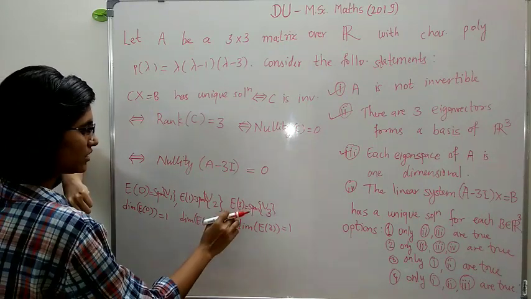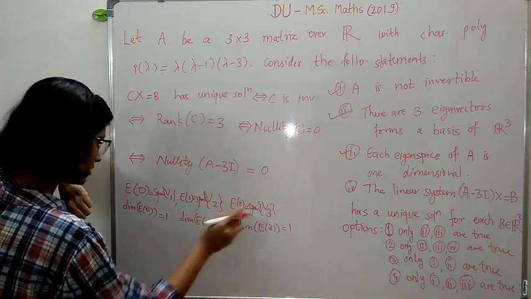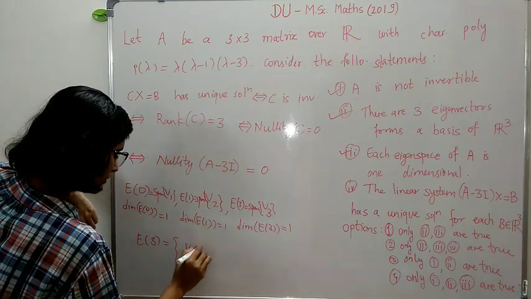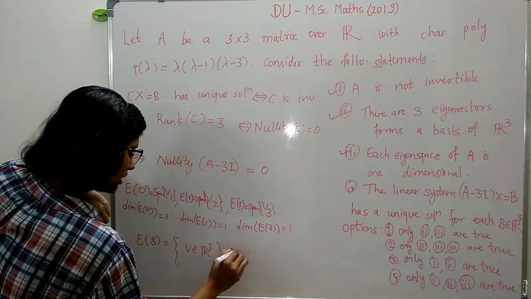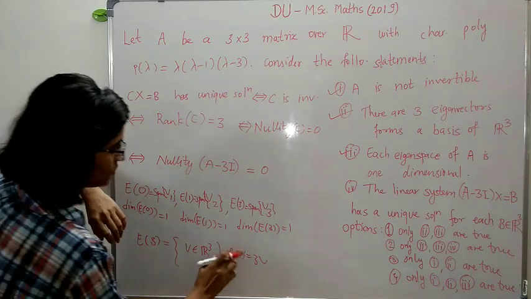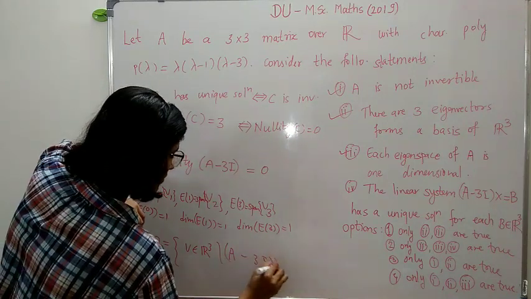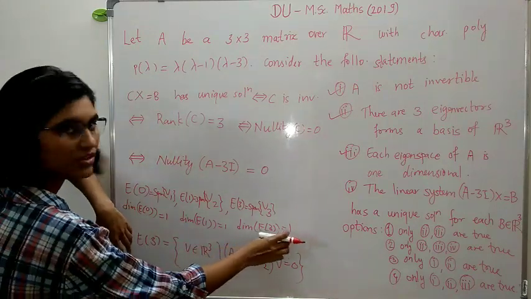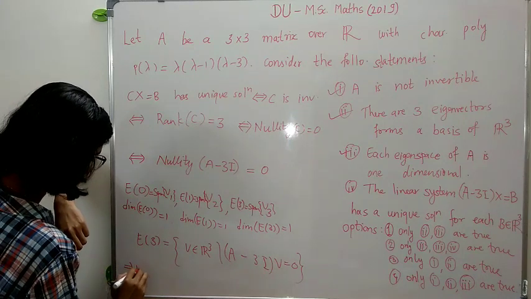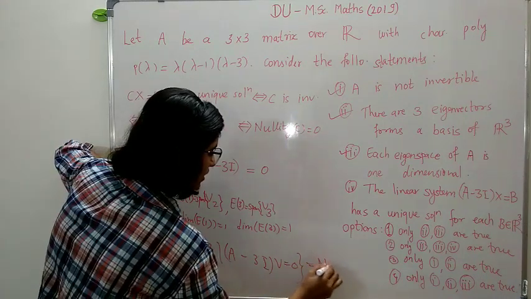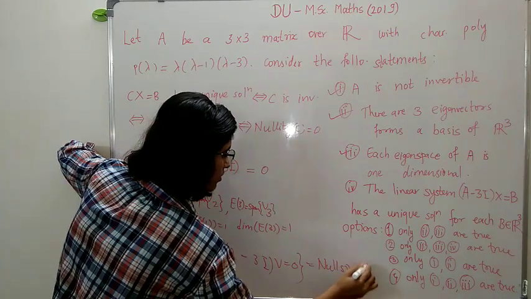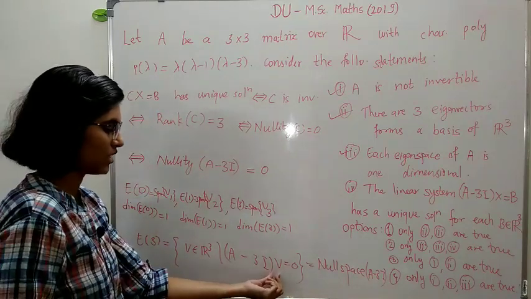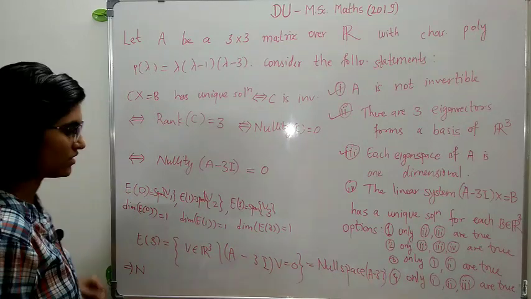Now from here, E3 is just equal to the set of all v in R3 such that Av is equal to 3v, right? Which is the same as A minus 3I times v equal to 0, right? And we have seen that this dimension is 1, and this is just equal to the null space of A minus 3I, right? Because A minus 3I times v equal to 0 gives us the null space of A minus 3I.